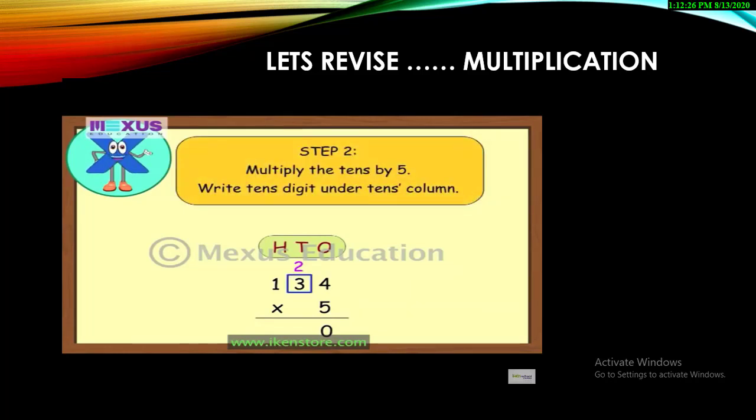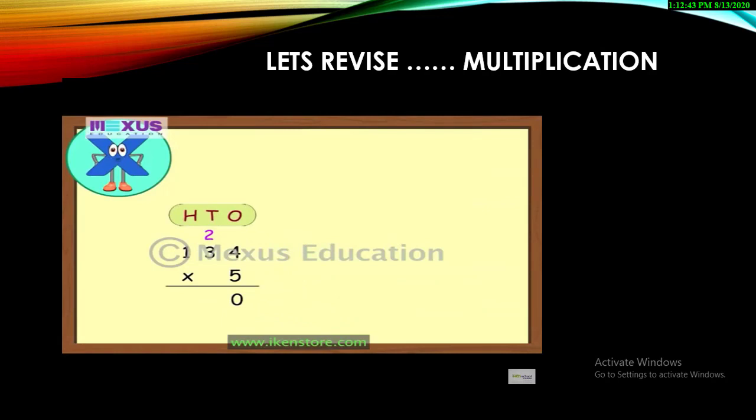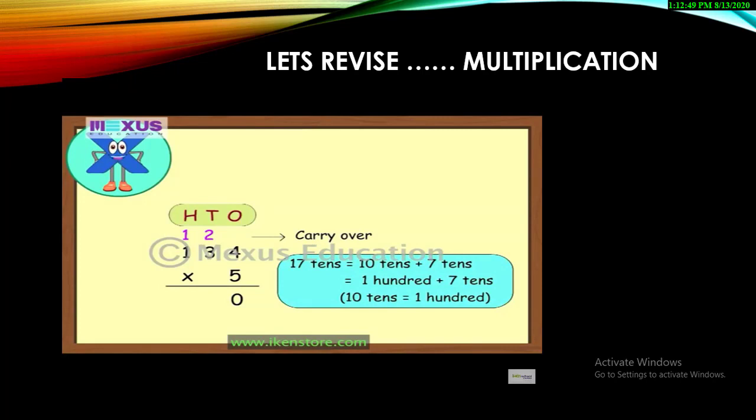Next, multiply the tens with the one-digit number. Now, add the carry over written above tens with the answer. So, we get 17 tens. So, carry over the hundreds above the hundreds column and write the tens digit below the tens column.